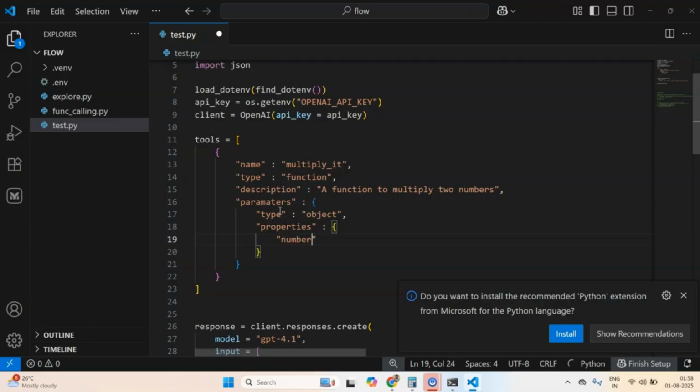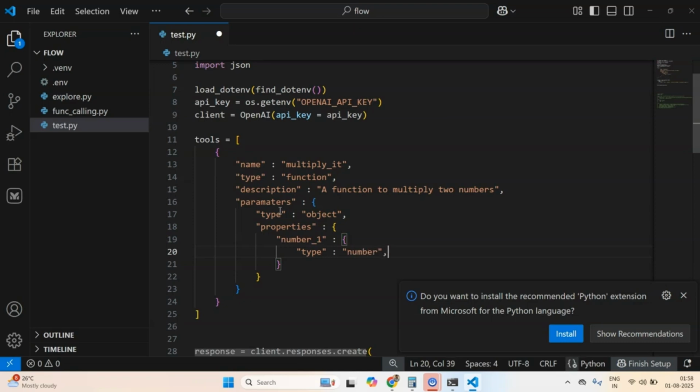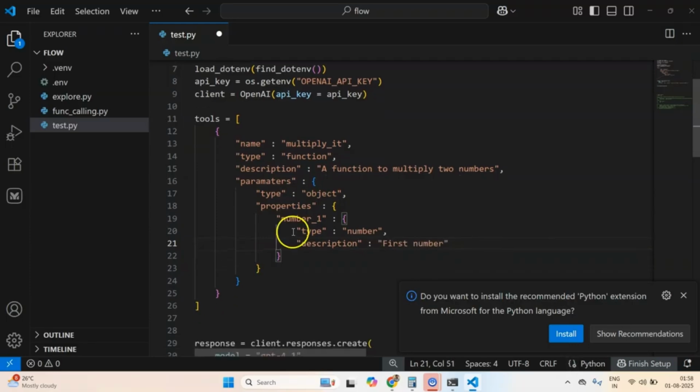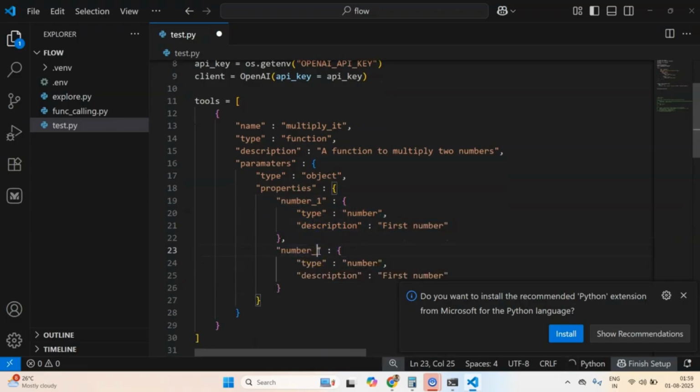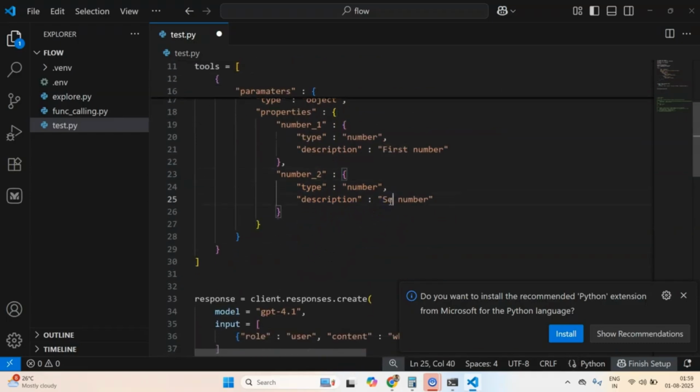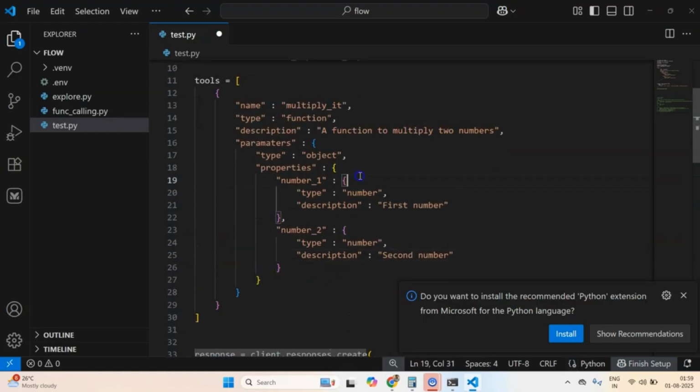So I'll call maybe number 1, and this will be again an object, and this will have a type, and here I can call it number, and then description. Okay, and description will be first number, and then I can just copy it and write it here, and I can call it number 2 and change the description. Now these descriptions are very important, and the reason is that in the backend, what OpenAI will do is create a textual representation from this schema and send it to the model.